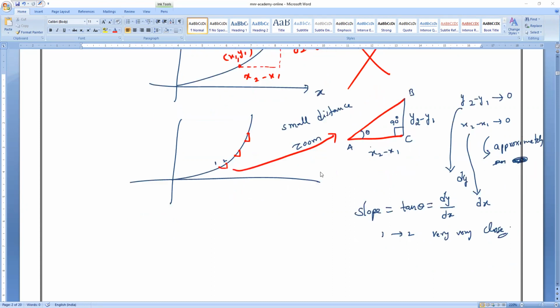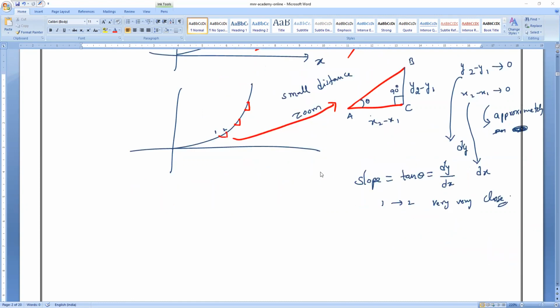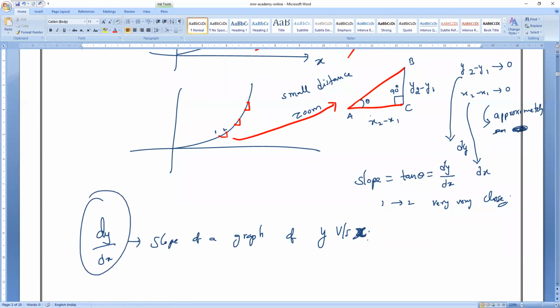So sir, what is the dy by dx here? Can you tell me in words? What do you mean by dy by dx? Dy by dx means, what is that actually? The slope of a graph of what? Y versus x. Is it right or wrong? Yes, dy by dx is the slope of a graph of y versus x.